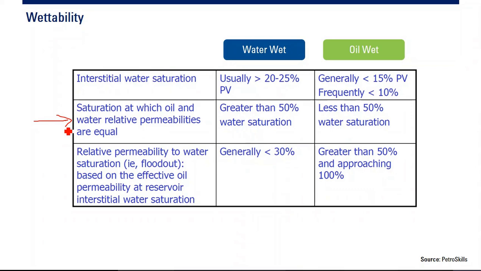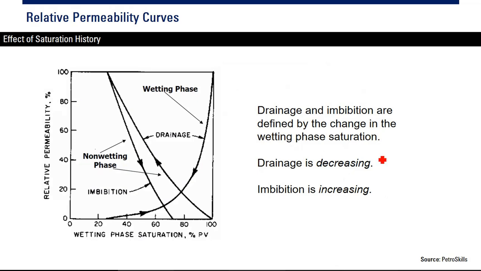Relative permeability to water saturation at flood out condition, based on the effective oil permeability at reservoir interstitial water saturation, is generally below 30%. For oil wet, the relative permeability to water saturation can be greater than 50% and approaching 100%. So this is the relative permeability curve, but we will learn about it in the next lecture.